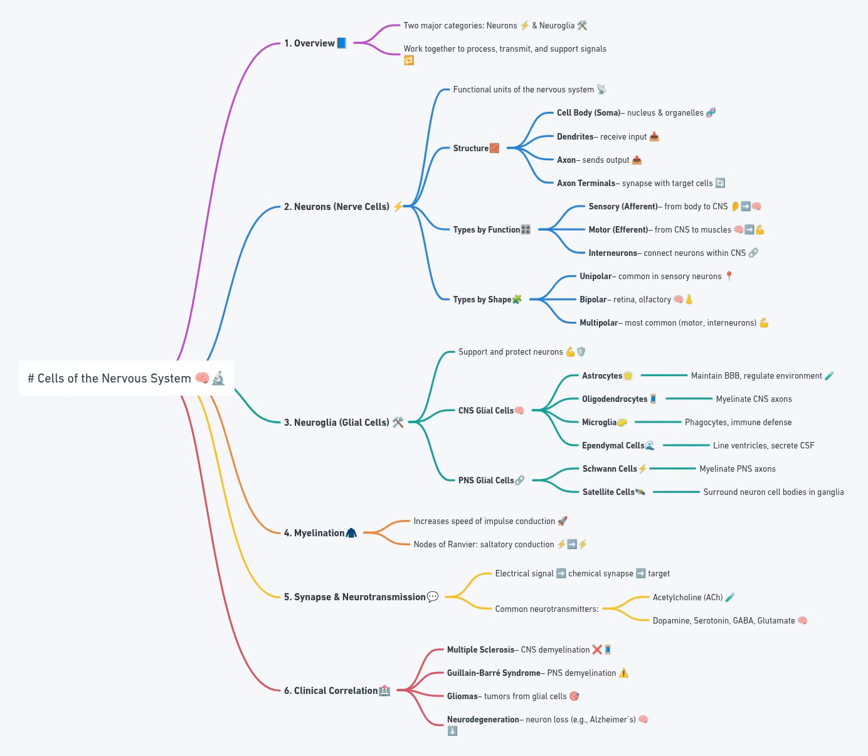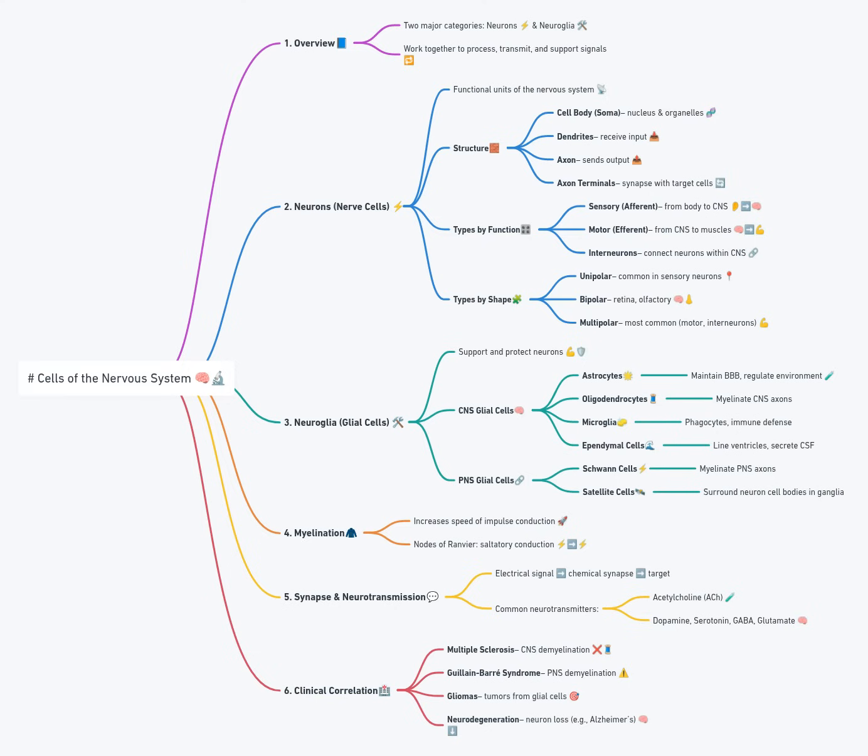In the central nervous system, there are four major types of glial cells. First, astrocytes. These are star-shaped cells with numerous processes. They maintain the blood-brain barrier, regulate ion concentrations in the extracellular fluid, recycle neurotransmitters, and provide metabolic support to neurons. Astrocytes also participate in repair processes and form scar tissue after CNS injury.